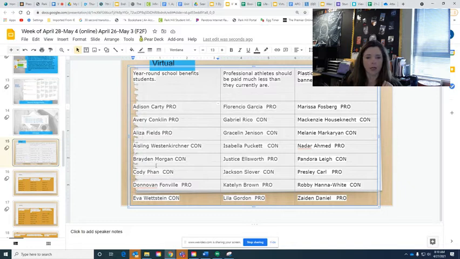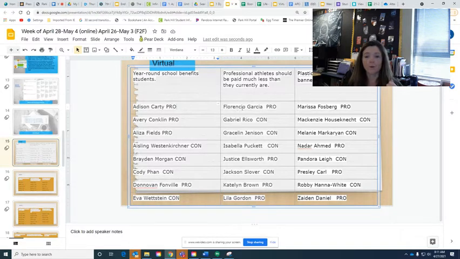The other three, you three will be going down to the con section and arguing the opposite. So your claim is going to have to be something like, year-round school doesn't benefit students, or there are no real benefits of year-round school for students. You need a claim that is the opposite of this, because you guys are the con.